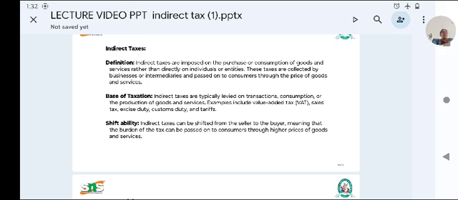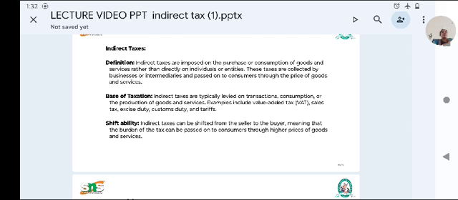The indirect taxes are typically levied on transactions, consumption, or the production of goods and services. Examples include the value-added tax (VAT), sales tax, excise duty, customs duty, and service tax.